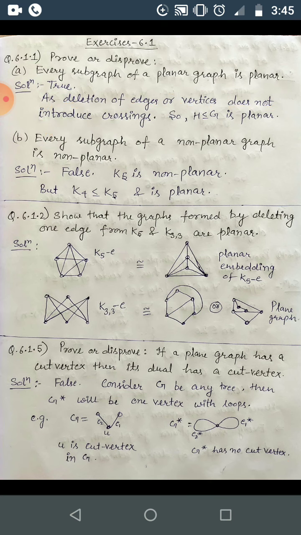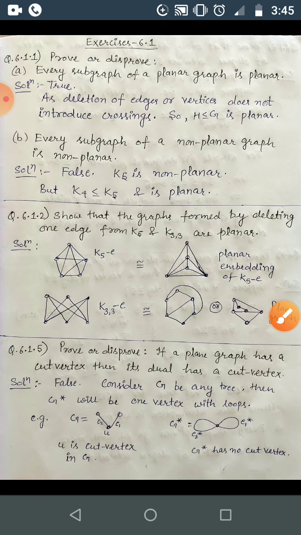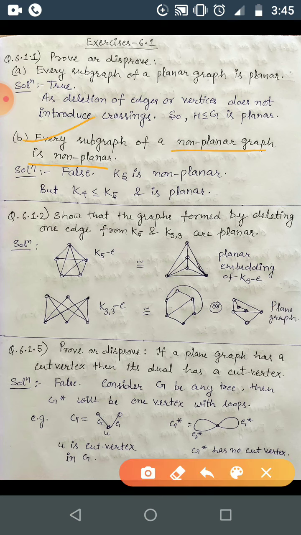planar. Okay, so it's already drawn in a plane, you can say it's already planar, then we cannot make this non-planar by deleting edges or vertices. That's why every subgraph is planar. Okay, next is every subgraph of a non-planar graph is non-planar. So this may not be true.